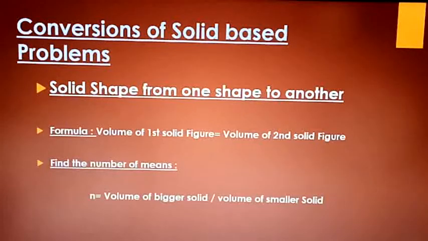Now what is the formula? If you are converting a solid shape from one shape to another shape, the formula is volume of the first solid figure is equal to volume of the second solid figure. You need to write down like this. If you are converting from one solid figure to another solid figure, meaning conversion of solids, the formula is nothing but volume of the first solid figure equals volume of the second solid figure. Okay.